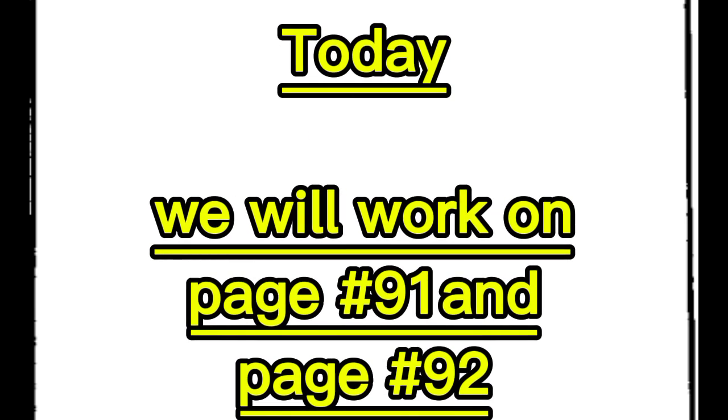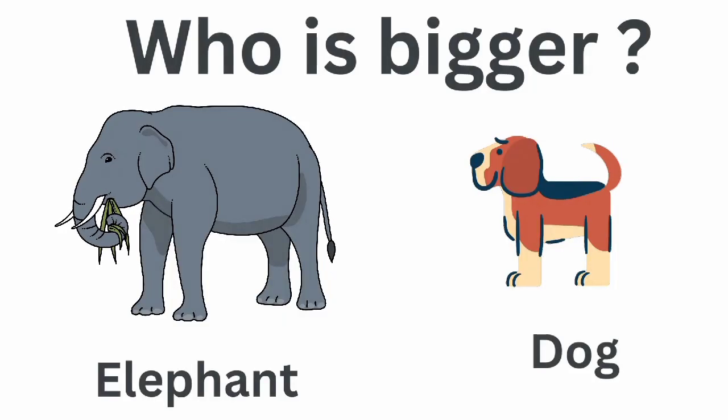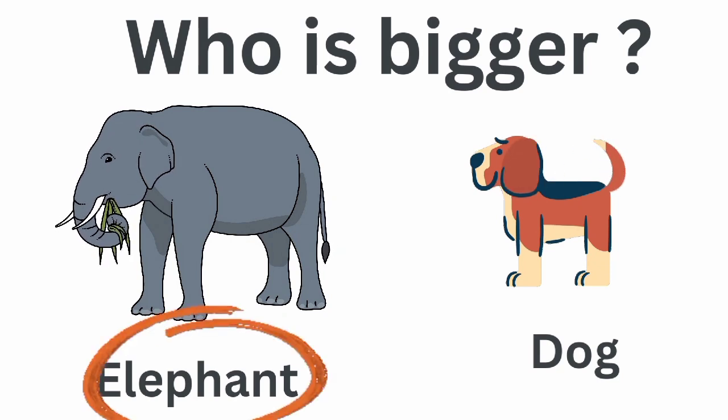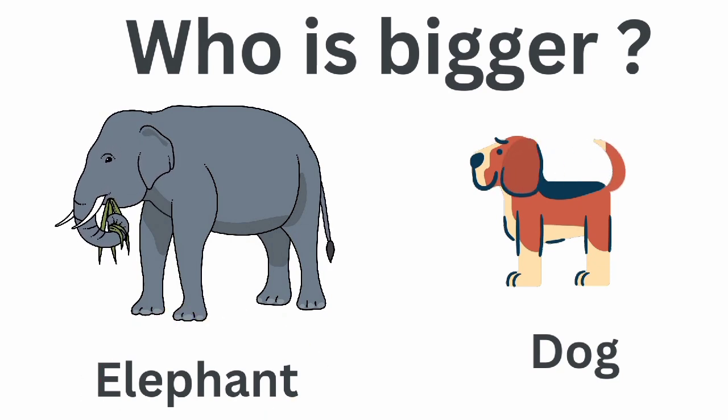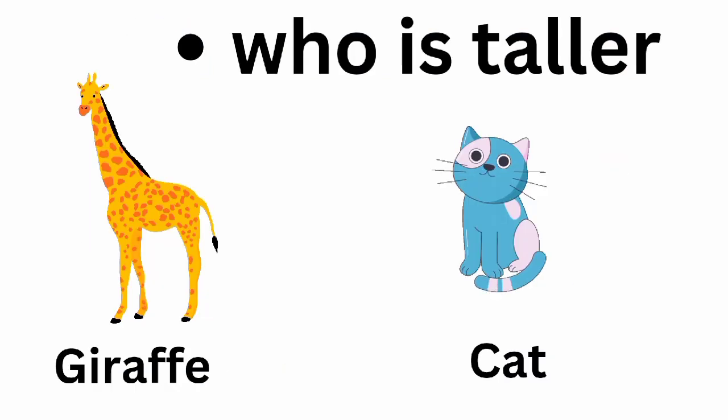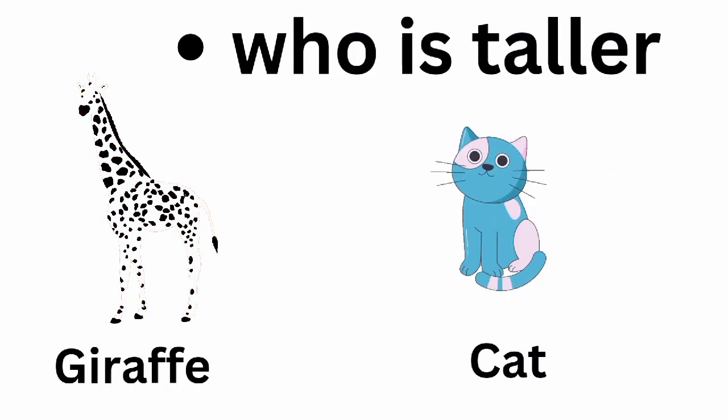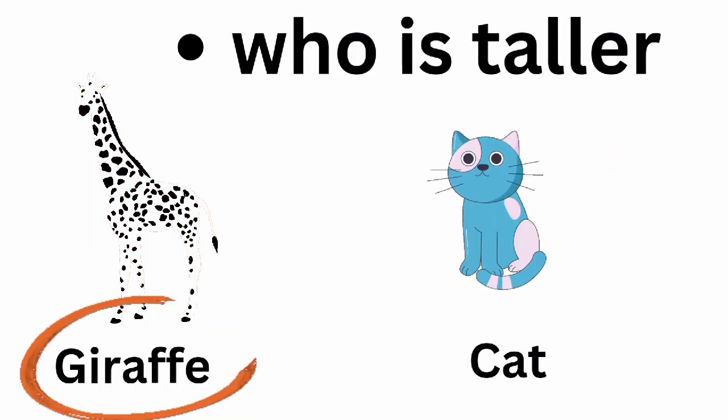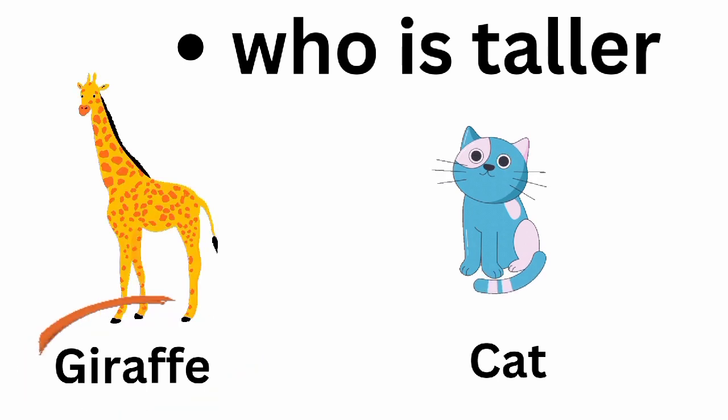Before we start, let's think about something. Aap sabko to different animals or objects ke sizes or weights ka andaza hota hai, right? For example, if I ask who is bigger, a dog or an elephant, to sab jante hain ke elephant bada hota hai, ya agar main kahun, who is taller, a giraffe or a cat? Of course, giraffe taller hota hai. Aaj hum isi tarah ki cheezon ko compare karna seekhenge.